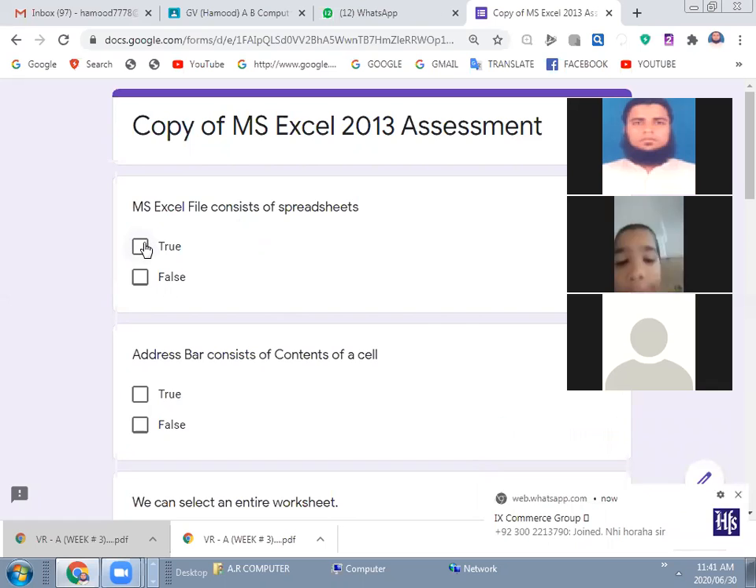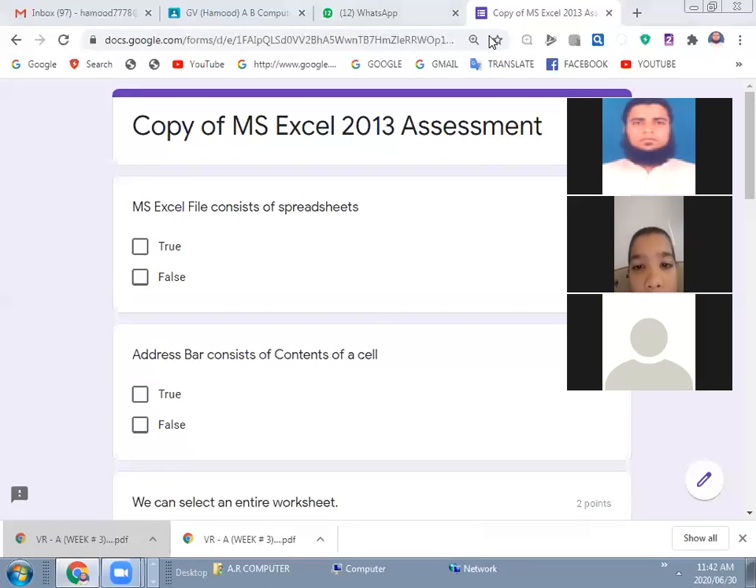Sir, true. True, sir. Habibur Rahman, can you reply to this question? MS Excel consists of spreadsheets. True or false? Habibur Rahman, just answer me. I'm not here. Sir, I cannot listen to you. Any of Sufyan Gul, Ahmed, Hamid, Amar Shahid, who can answer it?